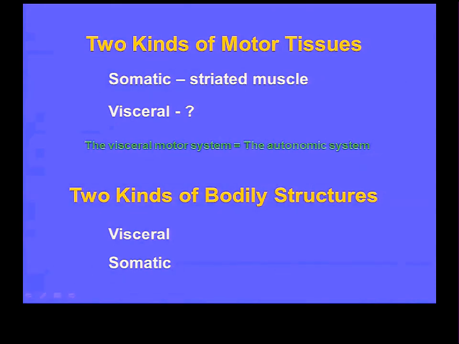Now, the distinction is important, not just generally, but because, again, within the central nervous system. Oh, actually, I have to do one other thing that occurs to me, as I knew the slide would tell me. We know that the visceral motor system is equal to the autonomic nervous system. That is different from the somatic motor system, which just goes to striated muscle. If you can identify a structure as a visceral structure, any afferent information that comes back from it is called visceral afferent information. If you can identify it as a somatic structure, any afferent information that comes from it is somatic afferent information.